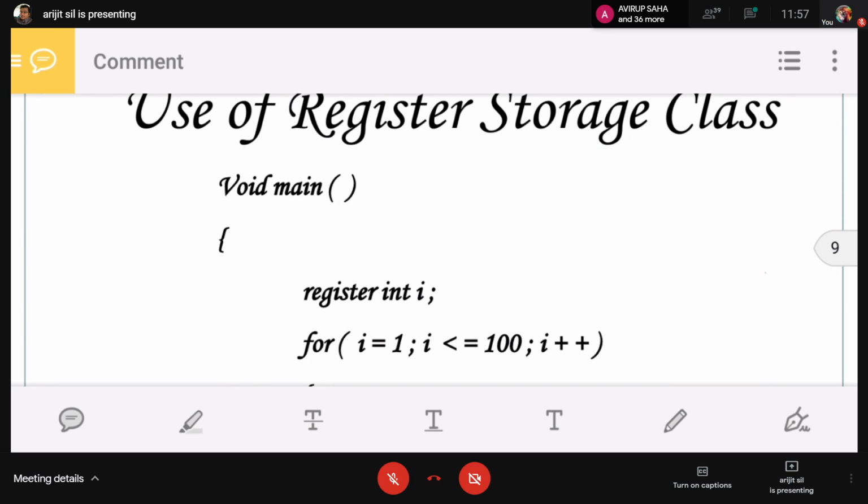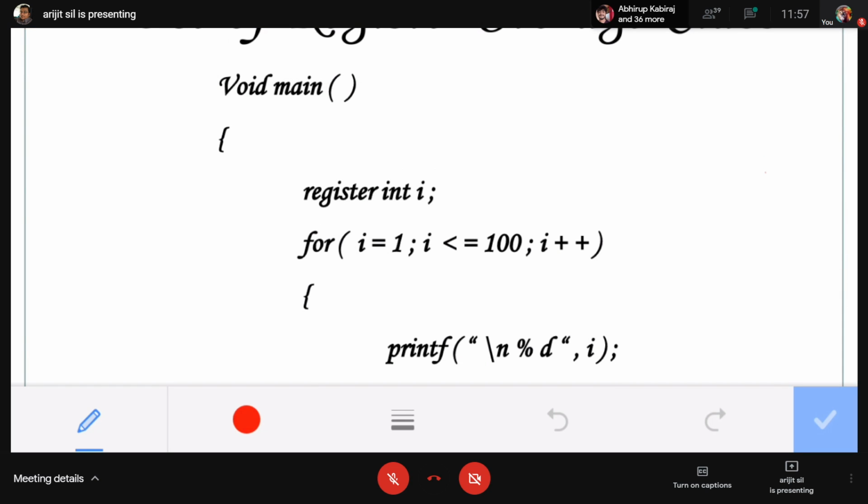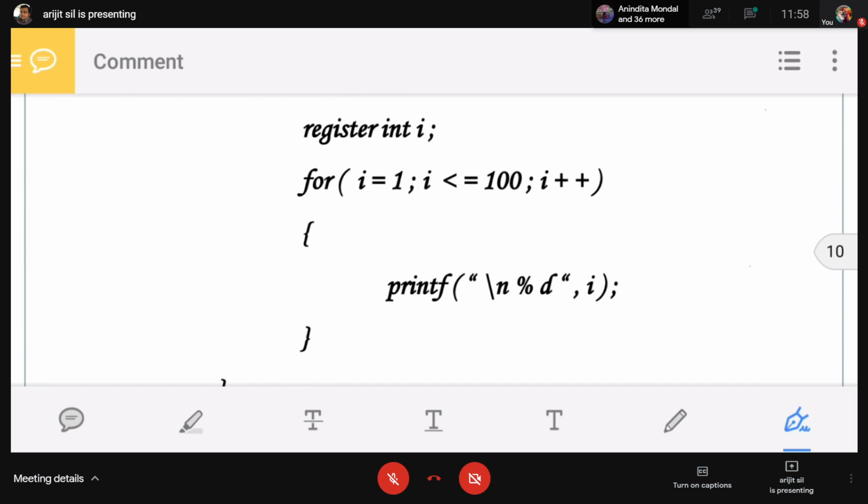Register int I. This is a register variable, but for the automatic variable, by default it will take auto. But for the register, it must also be declared; it cannot be taken by default.